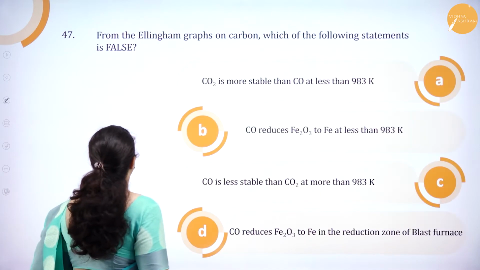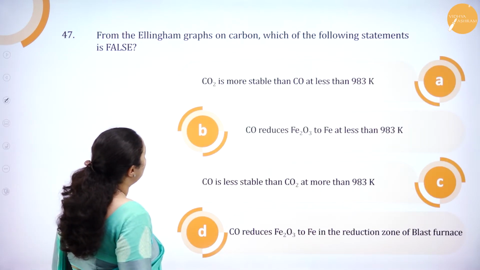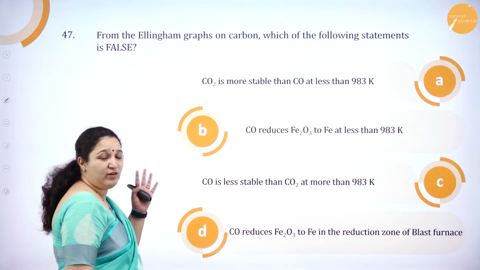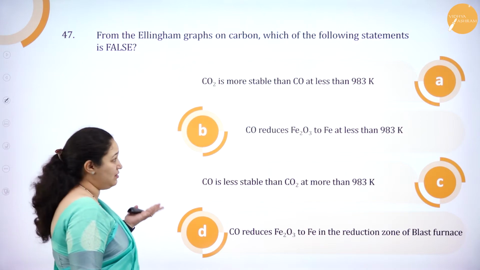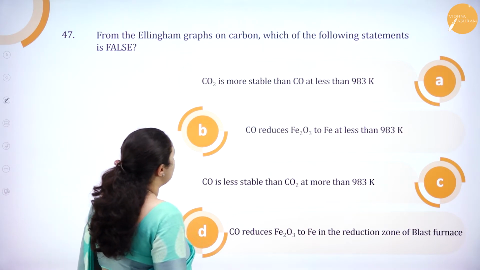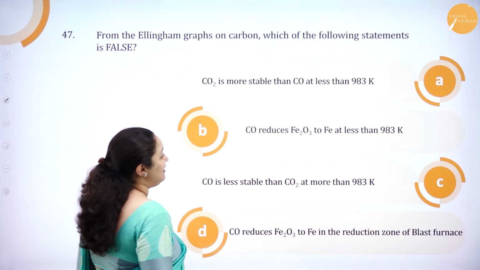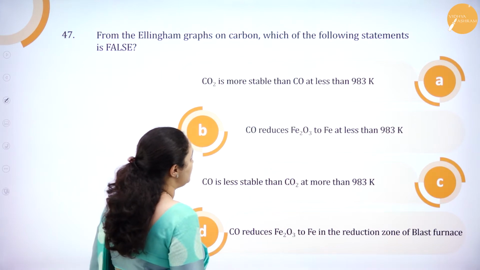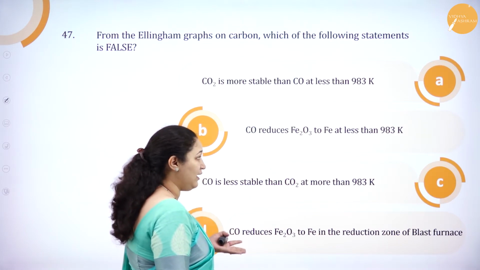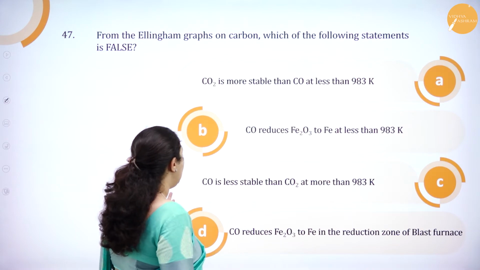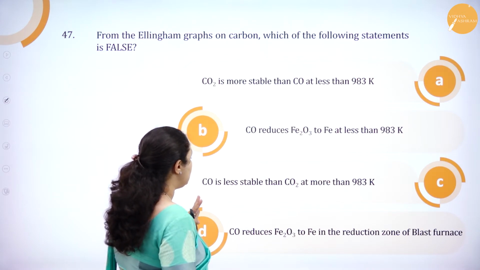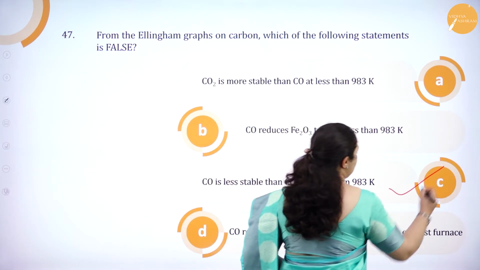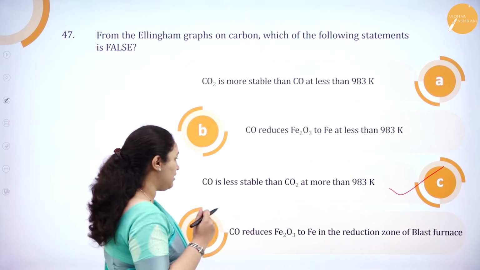Next question. From the Ellingham graph on carbon, which of the following statements is false? If you know the Ellingham diagram, you can actually answer this. We'll just read it. Carbon dioxide is more stable than carbon monoxide at less than 983 Kelvin. That's absolutely right. Carbon monoxide reduces Fe2O3 to iron at less than 983 Kelvin. Even that is right. Carbon monoxide is less stable than carbon dioxide at more than 983 Kelvin. This is the one which is false. It is not more stable, it is less stable.